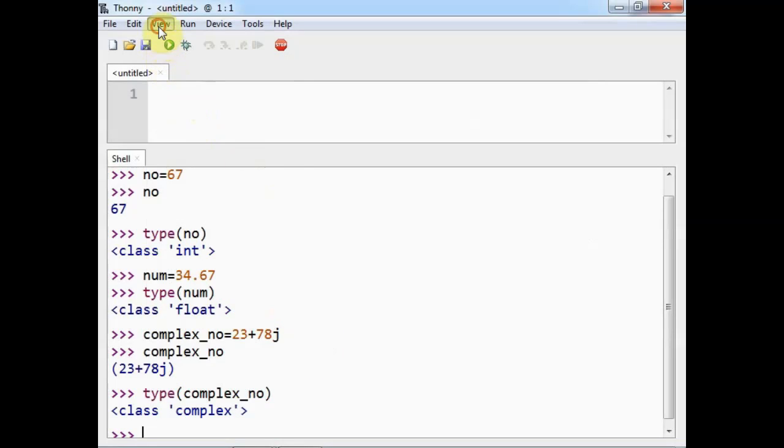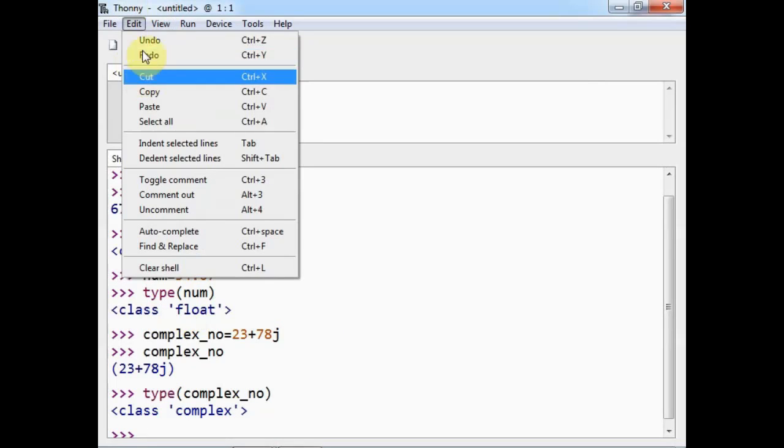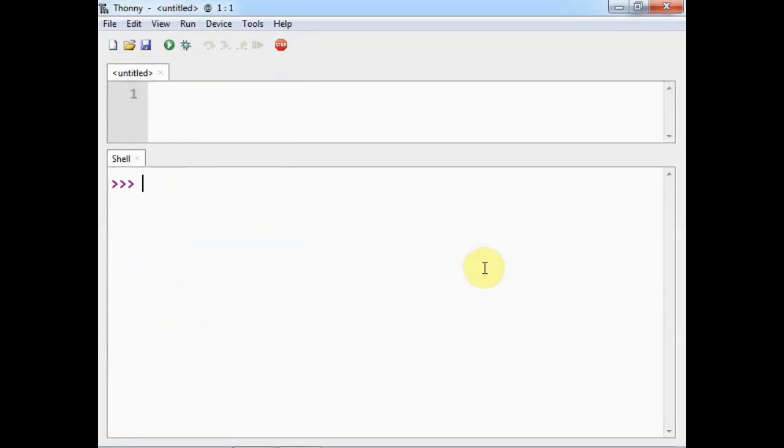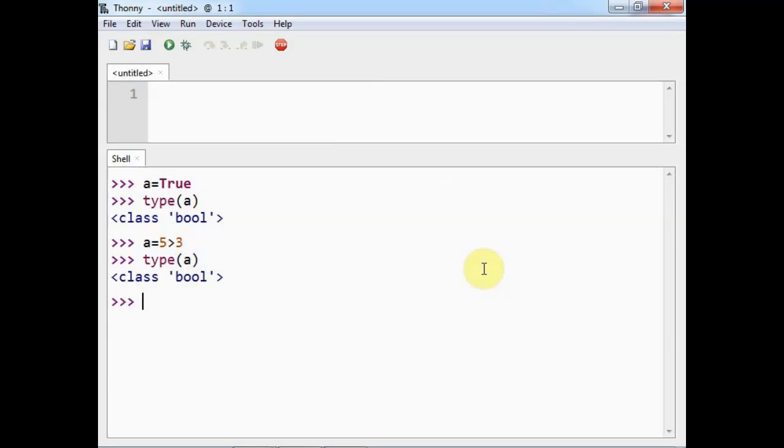So let me clear the shell, and suppose I have a is equal to True, and if I say type of a, it will return class bool. Even if I say a is equal to 5 is greater than 3, and I say type a, then also it will return class bool.